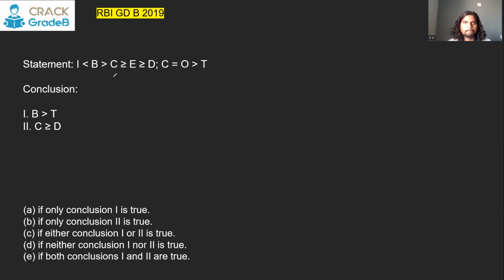B greater than T. B to C and C to T. You can merge it like this. B greater than C is equal to O greater than T. So we know B is greater than T. That will be a true conclusion. C greater than equal to D. C to D, same train. C greater than equal to D. Okay, I think we did the same question. So both conclusions are true.